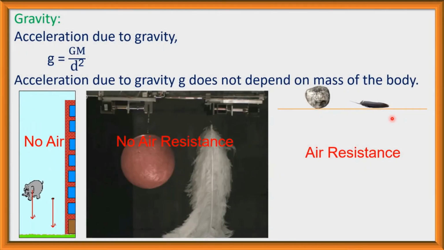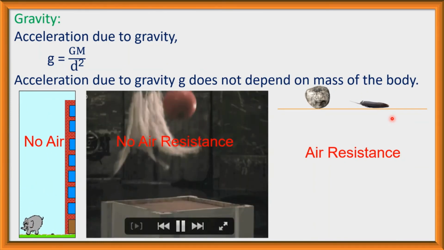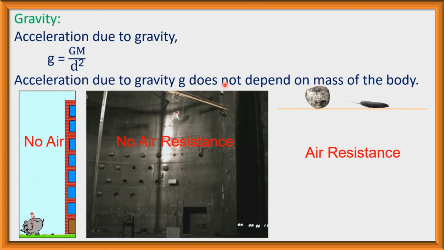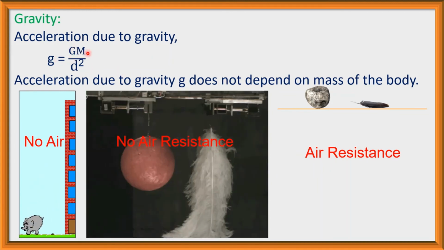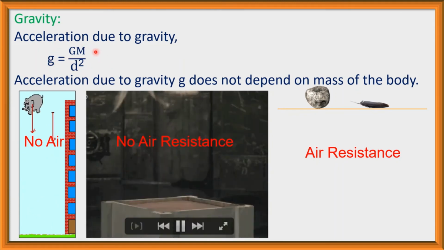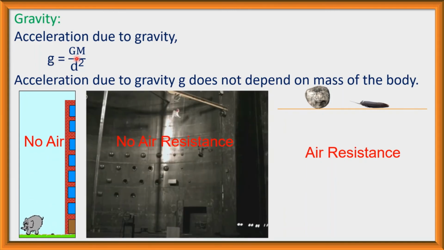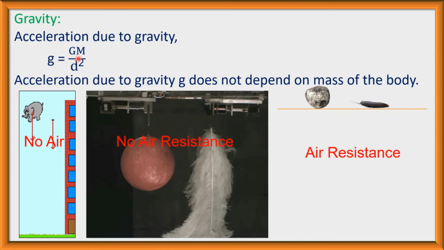Now acceleration due to gravity g is equal to GM divided by d square. Acceleration due to gravity g does not depend on the mass of the body, because here there is no small m. Small m is the mass of the object, but in this equation there is no small m. So acceleration due to gravity does not depend on the mass of the body. That is, the acceleration due to gravity for a heavy body or a lighter body is the same.